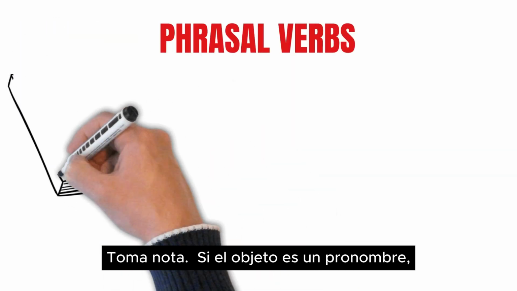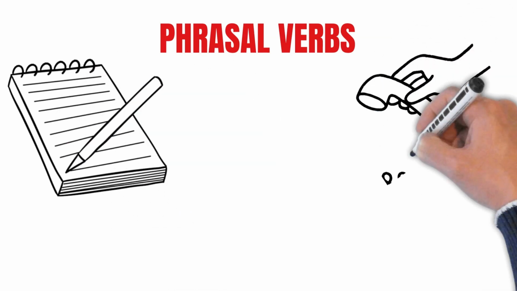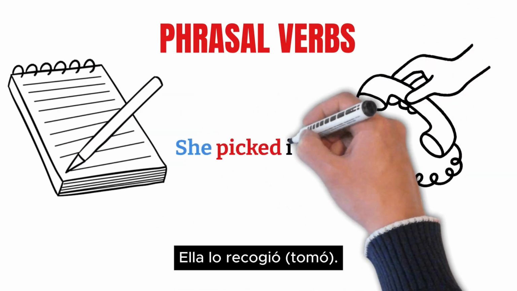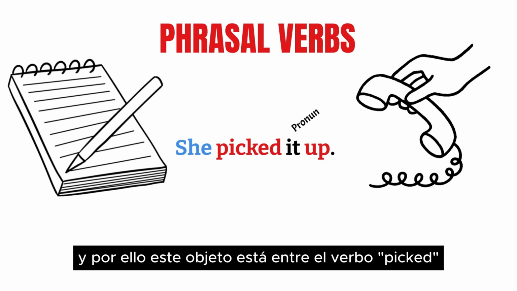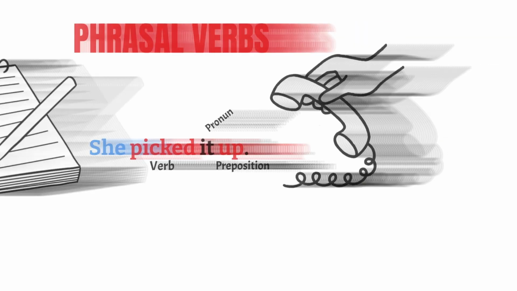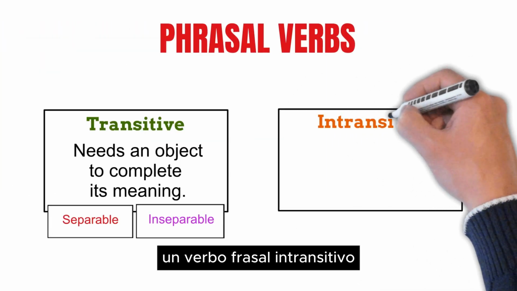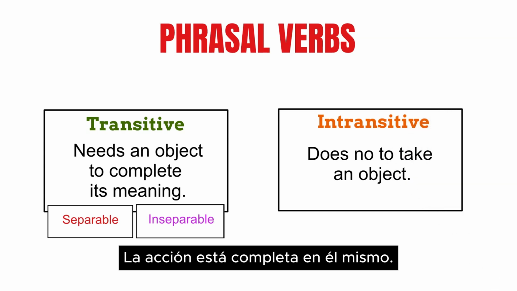Take a note. If the object is a pronoun, the phrasal verb will always be separable. For example, she picked it up. Here, the object is the pronoun it, and that's why this object is between the verb picked and the particle or preposition up. On the other hand, an intransitive phrasal verb does not take an object. The action is complete in itself.